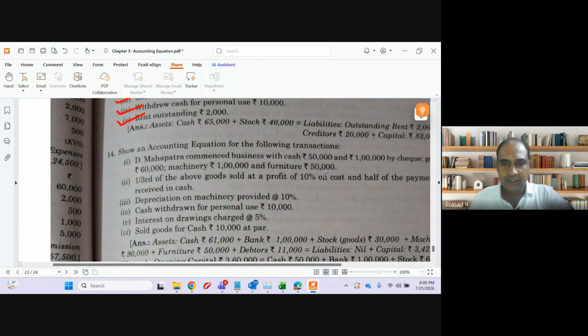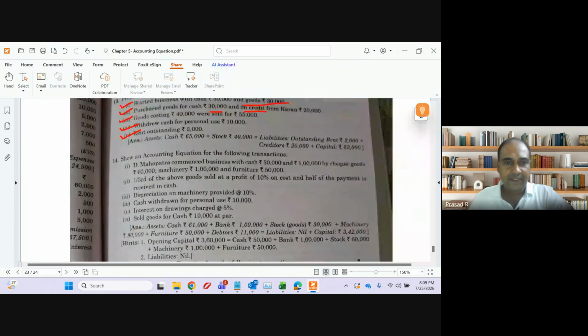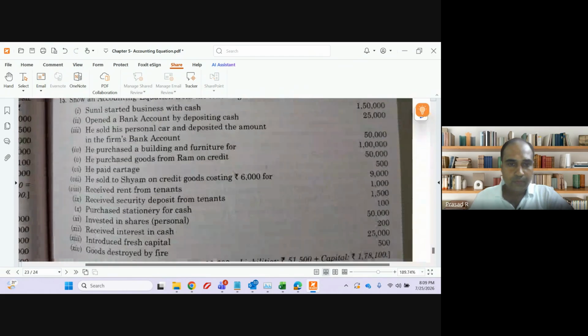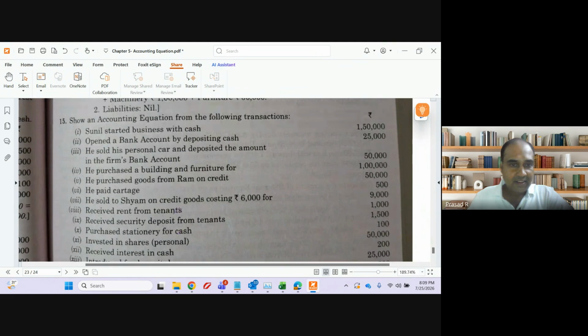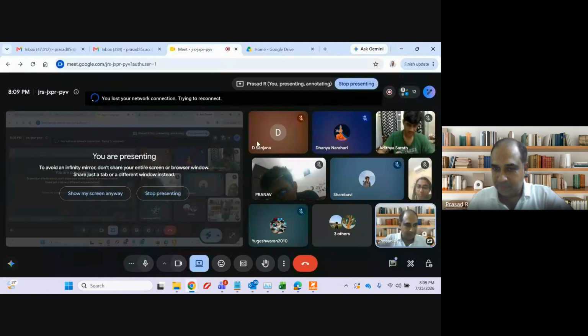14th is a little different. I have to do it along with you. Let us see the 15th one. In the 15th, only the number of transactions is high. Let us see. Sunil started business with cash. Opened a bank account for depositing cash. Increase in bank account, and decrease in cash. Cash will reduce, bank account will increase. Clear?